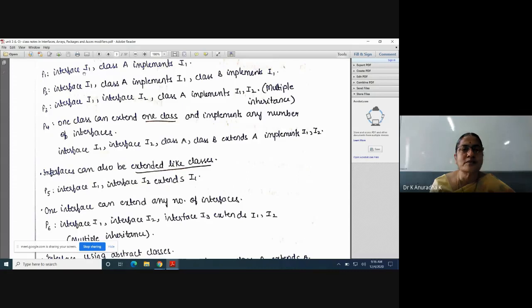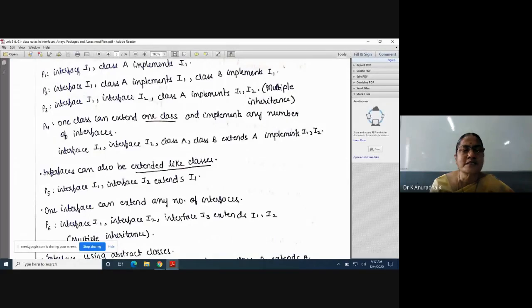So now the question comes into the picture: without creating objects for abstract classes and interfaces, how do we access the members of the abstract classes and interfaces? Whenever you define a class, you need to create an object for that class, and with that object only, I can access the members of that class.